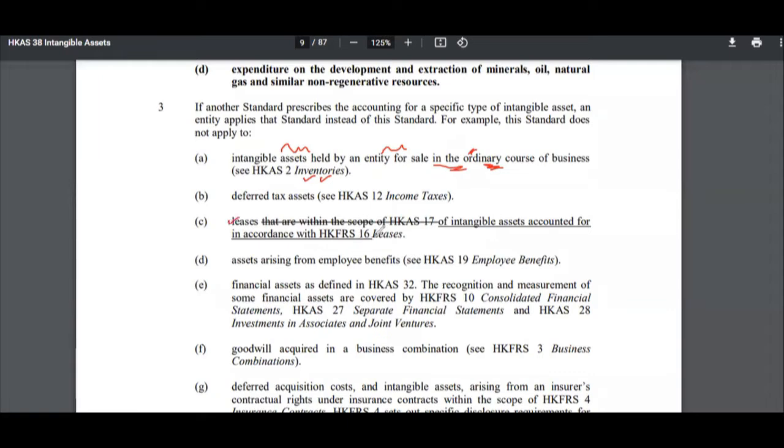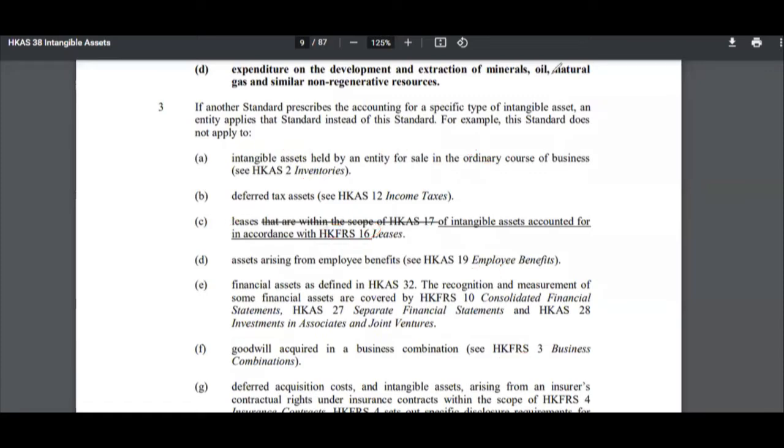Leases have their own separate standard, HKFRS 16. Then HKS 19, employee benefits, covers assets arising from employee benefits, which is a separate standard itself. Then you have goodwill. If you study consolidation, you would learn about goodwill. Goodwill acquired in a business combination would be under HKFRS 3, not HKS 38.